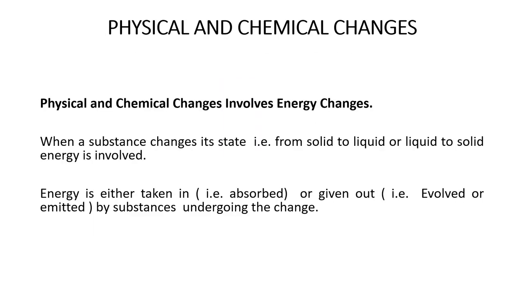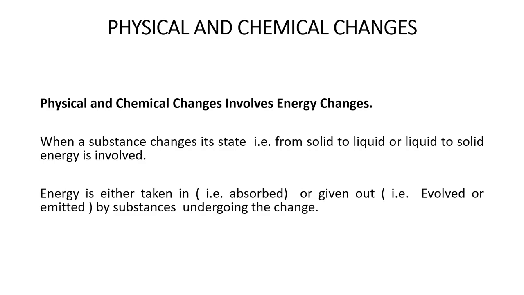Students, now we will take the next topic. Physical and chemical changes involve energy change. Children, you know, a change in energy takes place when a physical or chemical change occurs. Now, how does this change take place? Energy is either taken in, meaning absorbed, or given out.